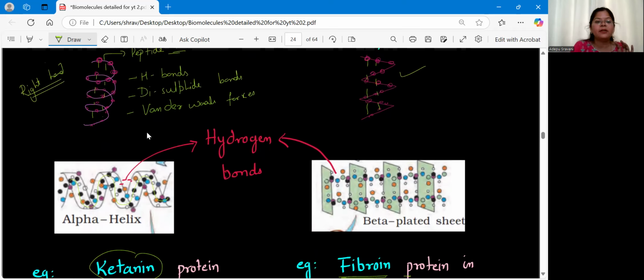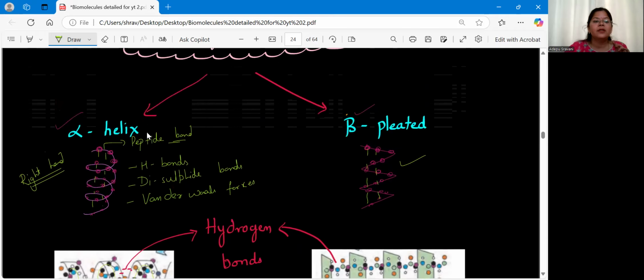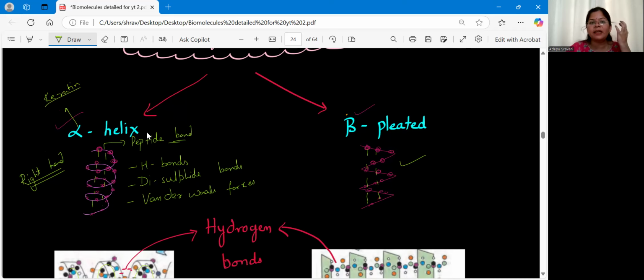So please remember, I can give you a trick for this. For alpha helix, I told you the example is keratin, which is present in hair. Usually some people will have curly hair, isn't it? I don't have curly hair, but some people do. So you can compare those curls with the alpha helix, and remember that keratin is present in the hair.